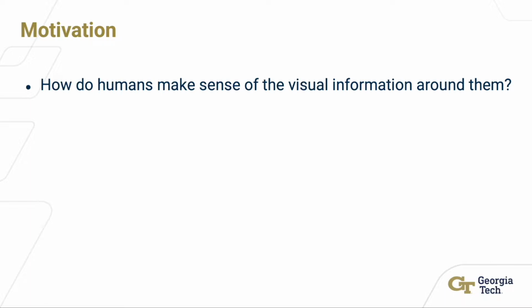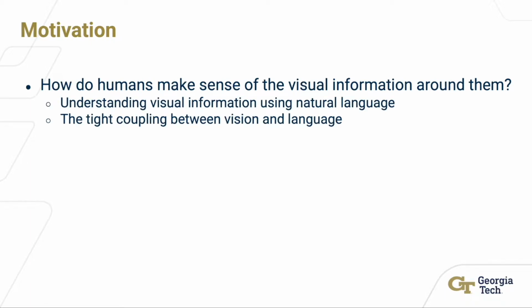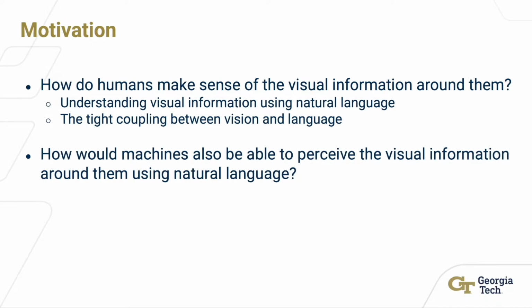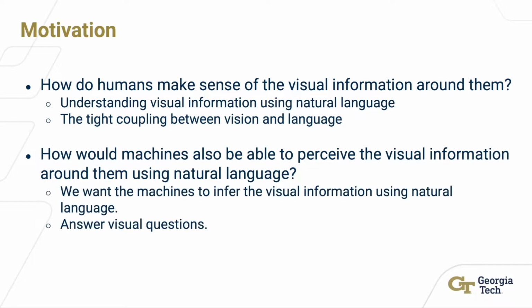How do humans make sense of the visual information around them? Well, this leads us to the motivation of this project: understanding visual information using natural language and using the tight coupling between vision and language. How would machines also be able to perceive the visual information around them using natural language? We want the machines to infer the visual information using natural language and answer visual questions.